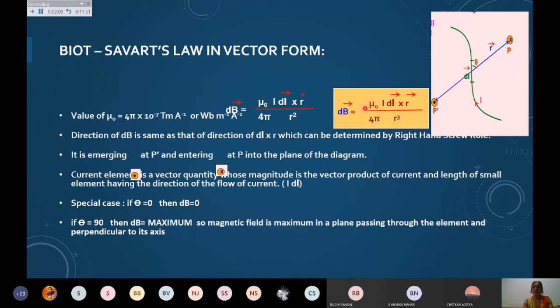Of course, as we have discussed, if I open this cross product, I will be getting I dl sine theta, which I have already written for you in the formula, and of course you know A cross B is equal to AB sine theta. So if theta is 0, then of course you will be getting magnetic field equal to 0. And if you are taking theta equal to 90 degrees, then sine 90 is 1, so you will be getting the magnetic field equal to the maximum value. It means you should know that the magnetic field is maximum in a plane passing through the element and perpendicular to its axis.